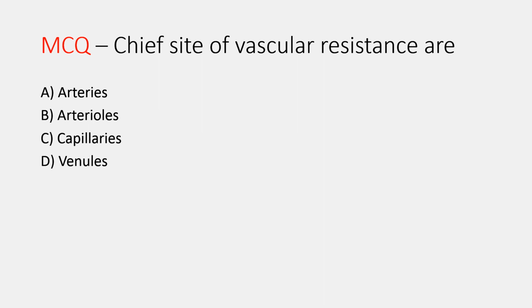Now a few MCQs about all these topics. The first MCQ: chief site of the vascular resistance are; options are arteries, arterioles, capillaries and the venule. The chief site of the vascular resistance are the precapillary resistance vessels like arterioles, meta-arterioles and the precapillary sphincters. So from all the given options, the most appropriate answer is the arterioles.